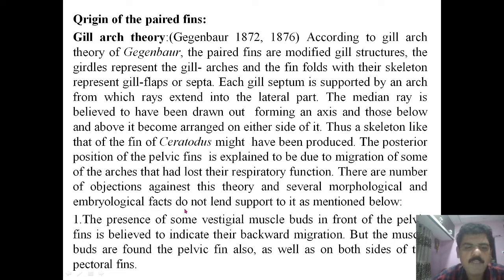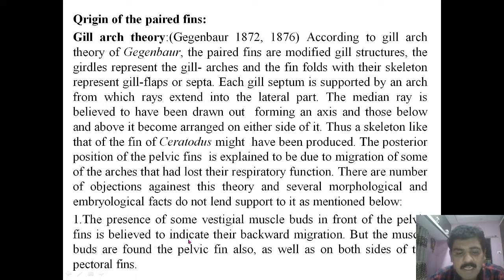There are a number of objections against this theory, and several morphological and embryological facts do not support the gill arch theory. What are these? The presence of some vestigial muscle buds in front of the pelvic fins is believed to indicate their backward migration, but the muscle buds are found in the pelvic fins also, as well as on both sides of the pectoral fin.